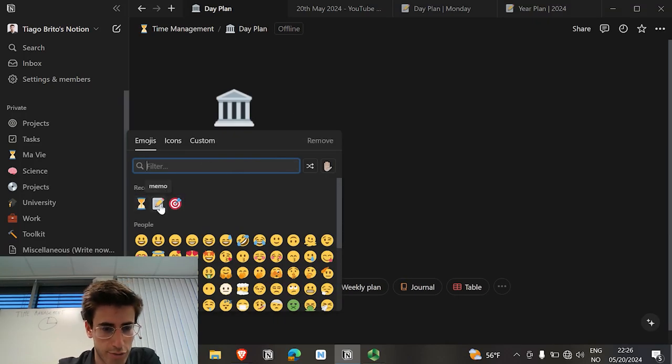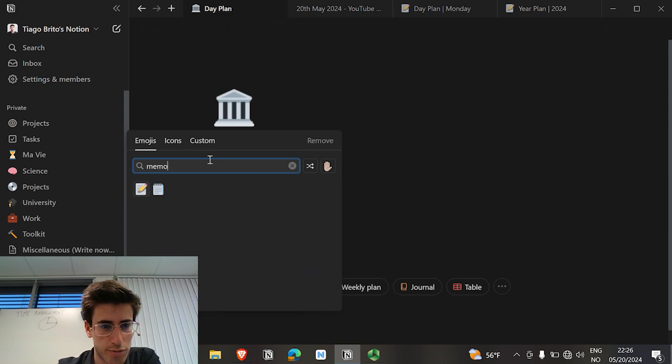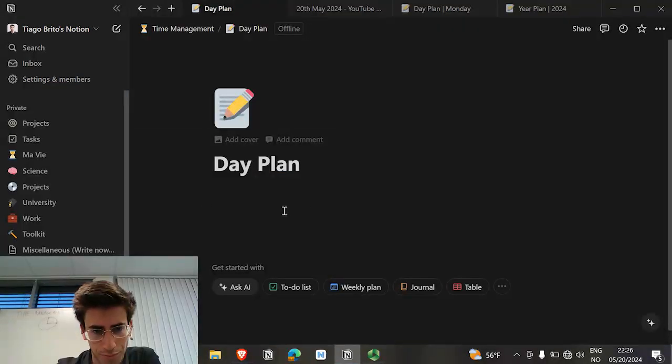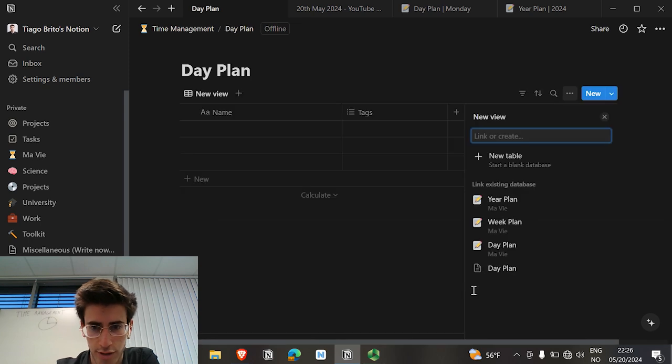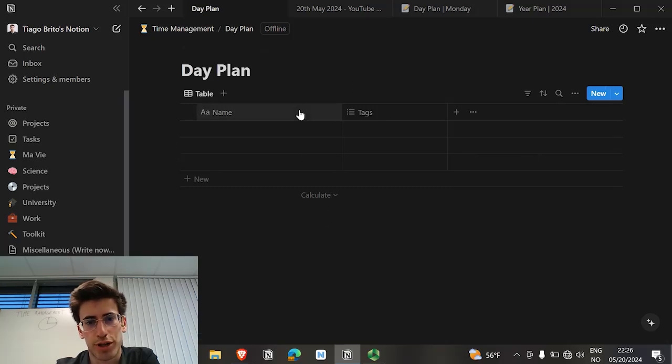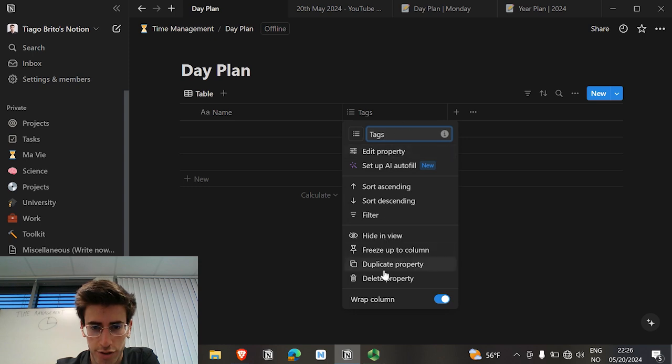I like using this one, so you can search for memo and click this one. And now you can click on the table icon right here, click on it, and then you click on start a blank database, new table, and it will look like this. You can delete this one here, just delete this property.